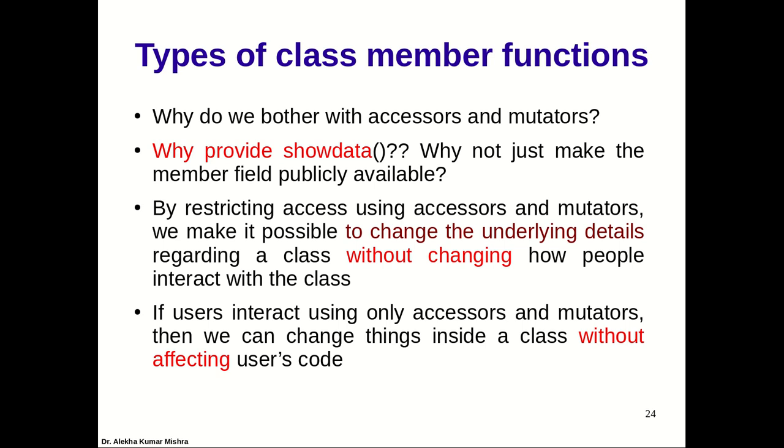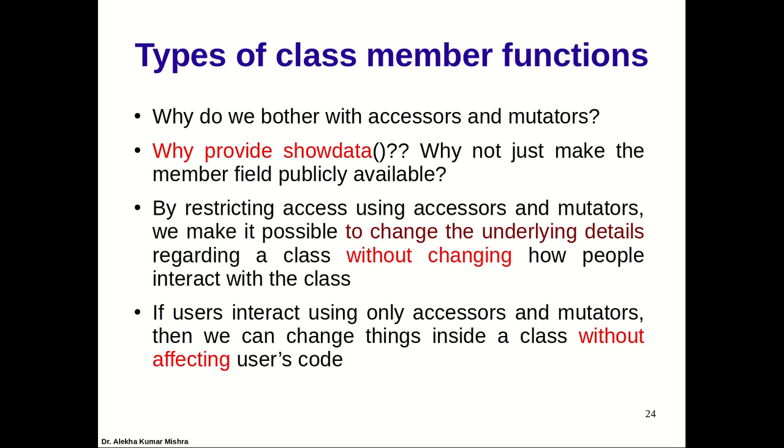So why do we bother about accessors and mutators, and why do we provide show data? Why not just make a member field publicly available? By restricting to accessors and mutators, we can change the underlying details of the class without changing how people interact with the class. Sometimes in the mutator, when you are modifying the values, you also do show data and print the data, so you are combining two tasks.